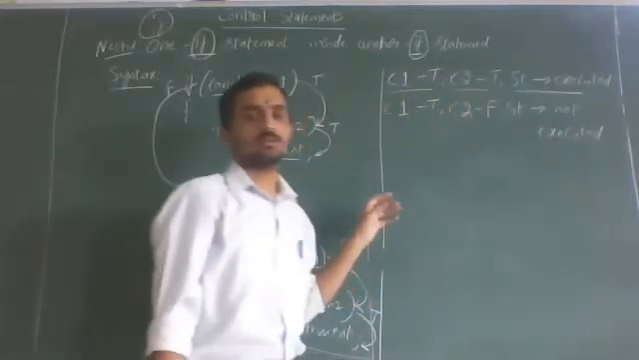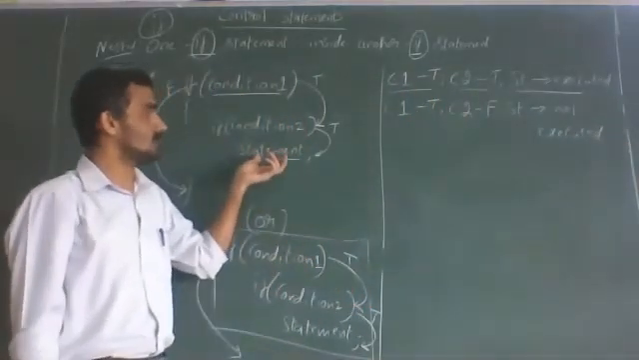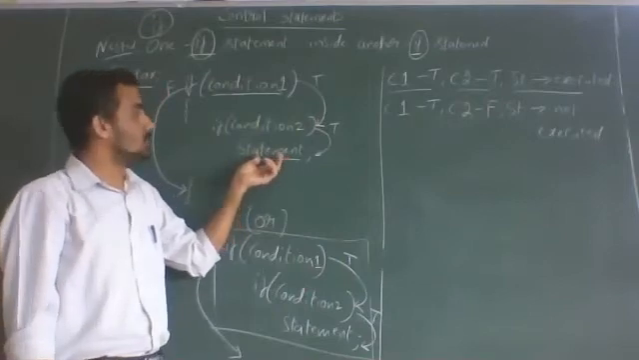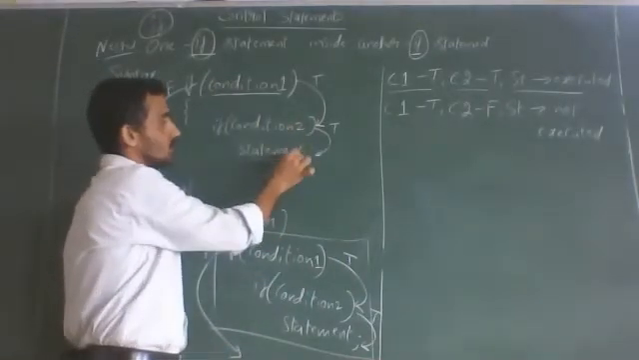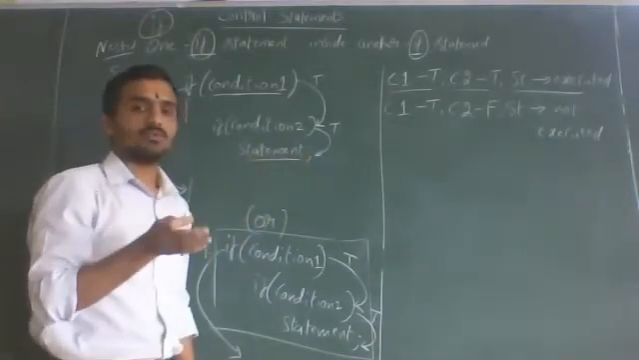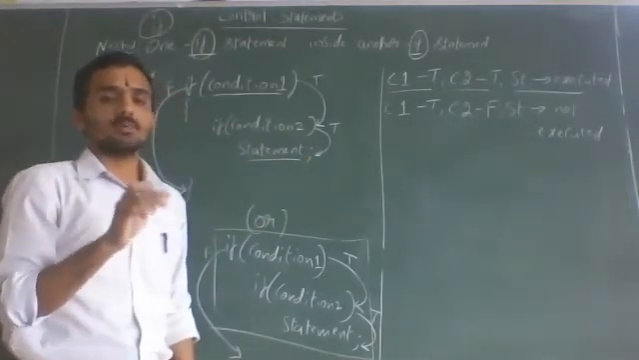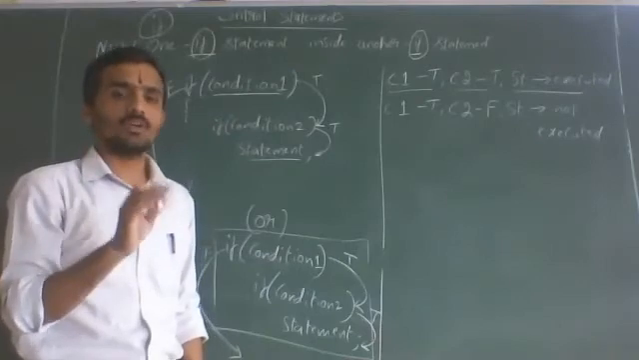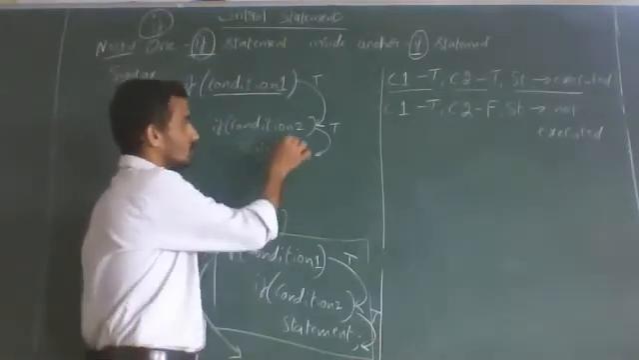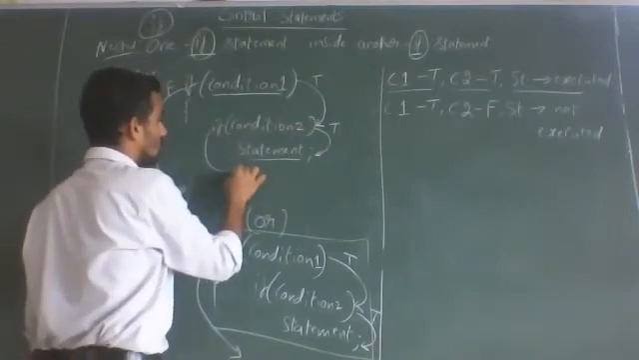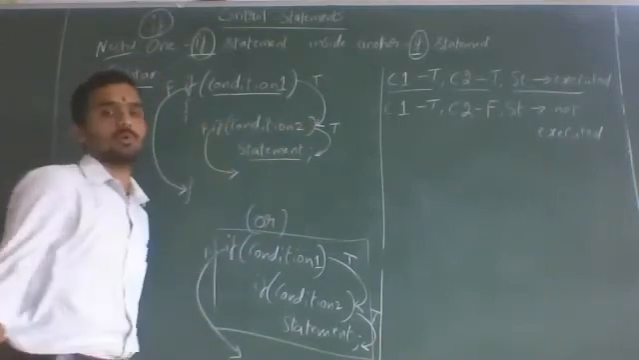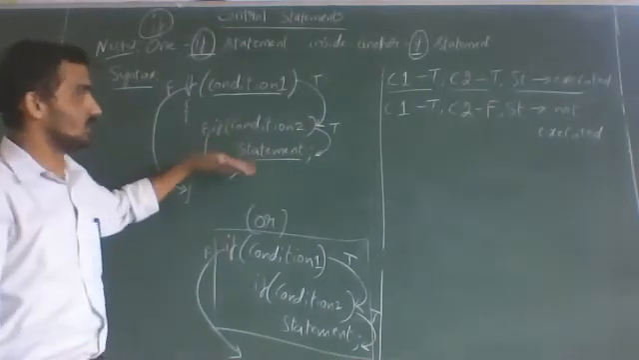So why is it not executed? Can anybody say why the statement is not executed? Because this statement immediately follows condition 2. Whenever a statement follows a condition, the statement is executed only if the condition is true. So this statement follows this condition. If it is false, it will not execute. So we can say control will not go to that particular statement. It will come out of the if condition.